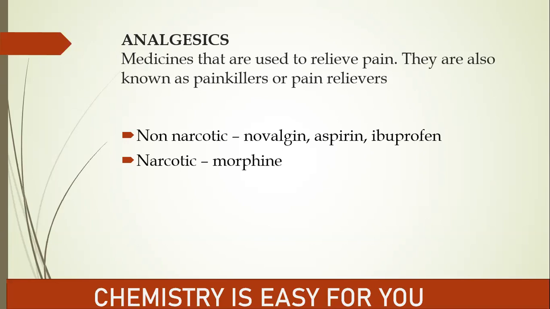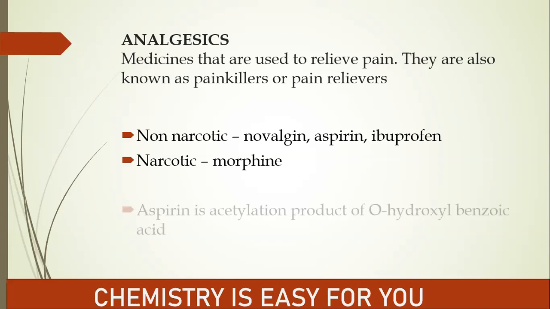So those drugs are known as narcotic, and the ones that do not are known as non-narcotic. The examples of non-narcotic drugs are Novalgin, aspirin, and ibuprofen. And narcotic drug, definitely it's morphine. Morphine is used in various pain relievers, like even in chemotherapy, morphine is being given. So these are the types of analgesics.